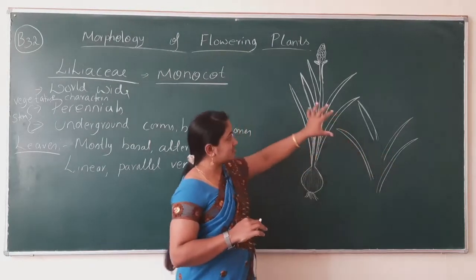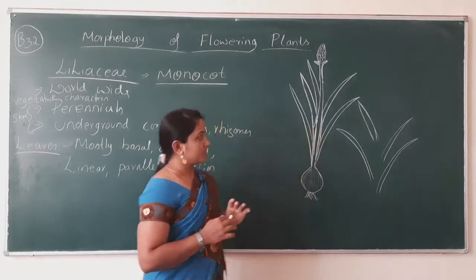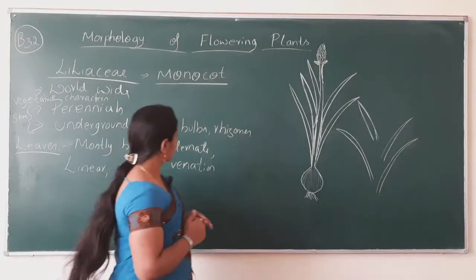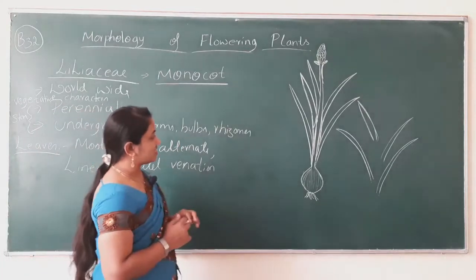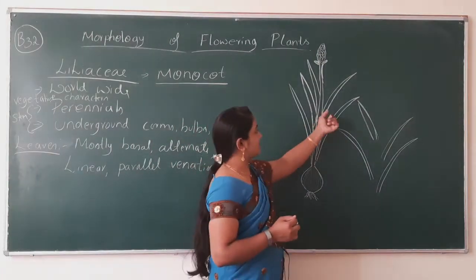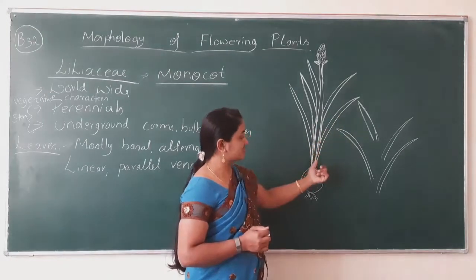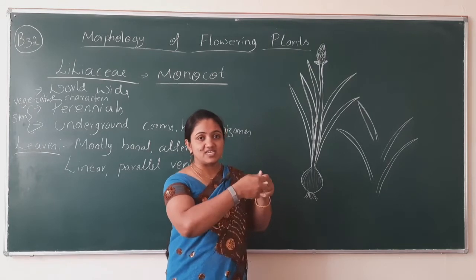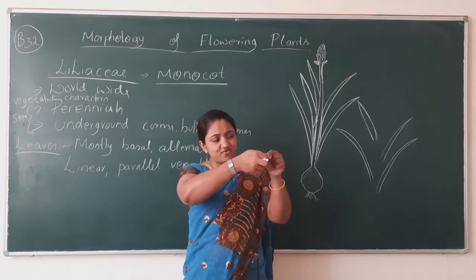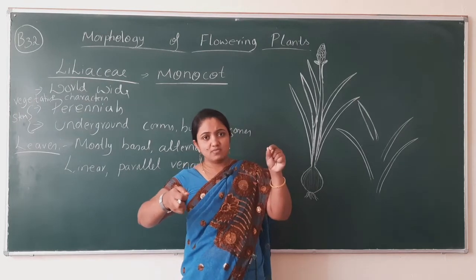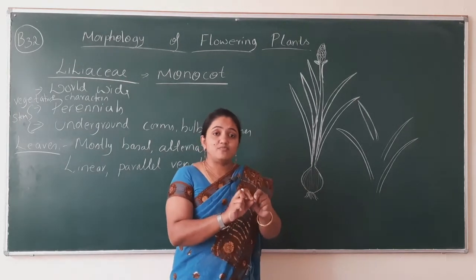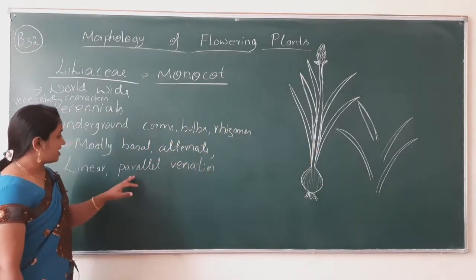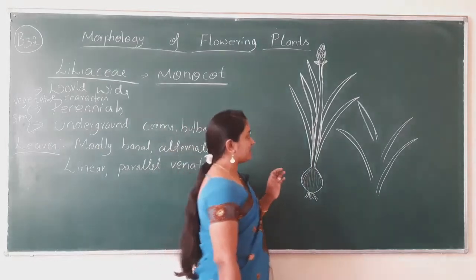Consider this the onion plant, and the leaves are alternate to one another. Linear means if you tear one leaf, it will come off to the extreme and you can pluck that leaf, even though they originate from the base. That arrangement is known as linear.